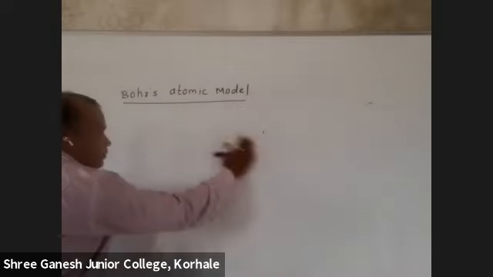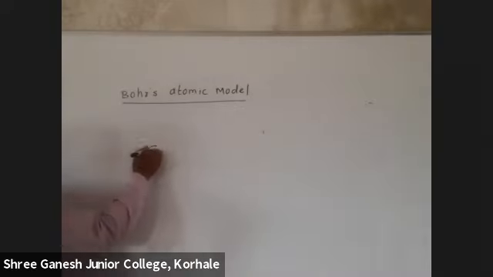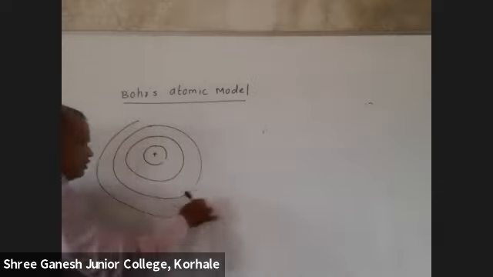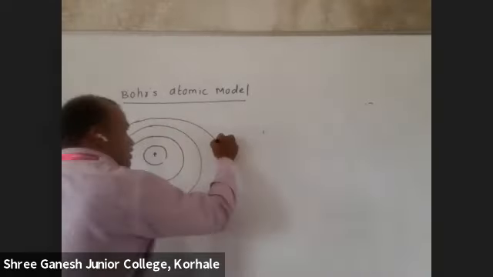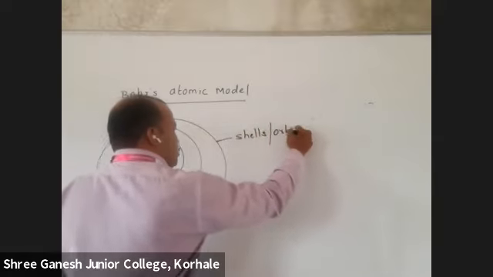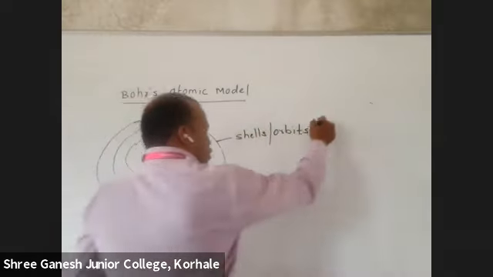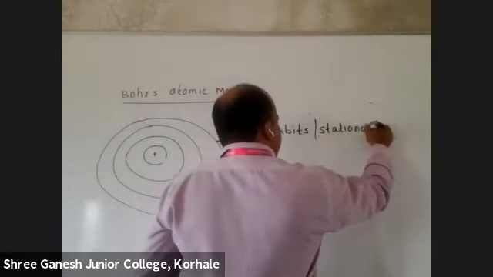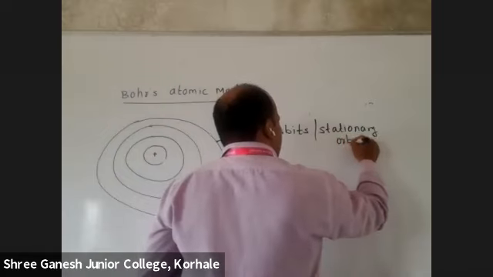Now, see here. This is a nucleus. What are these called? Shells. What revolves in the shells? Electrons. Okay. So this is called as shells or orbits. Sometimes we say it as stationary shells or stationary orbit.